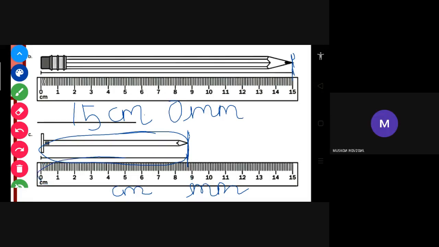Biggest number 9? No, before... 8. Ma'am, I am coming to check. 8 centimeter and 7 millimeter. My drawing is not good, that's why it's a little bit slant. It is 8 millimeter. Okay.